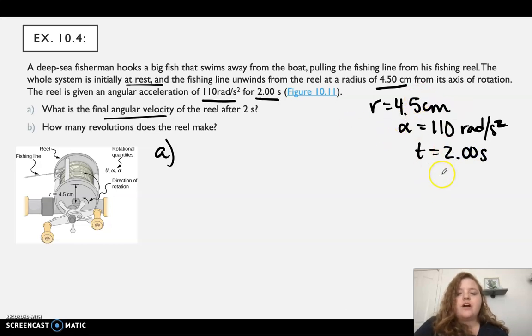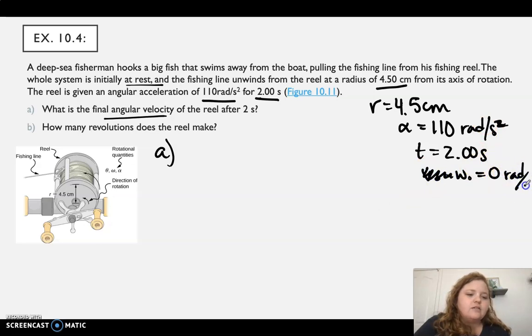We also know that our initial velocity, since the system is at rest, we can say v naught or omega naught is equal to 0. I would probably just write the omega naught since we are looking at rotational motion. We want to know our final angular velocity, omega.